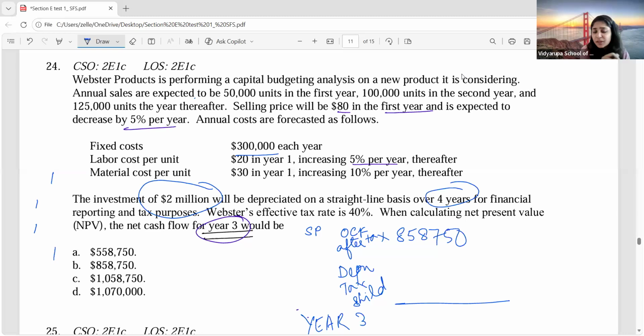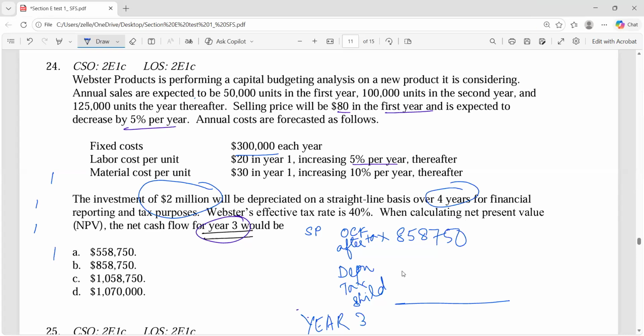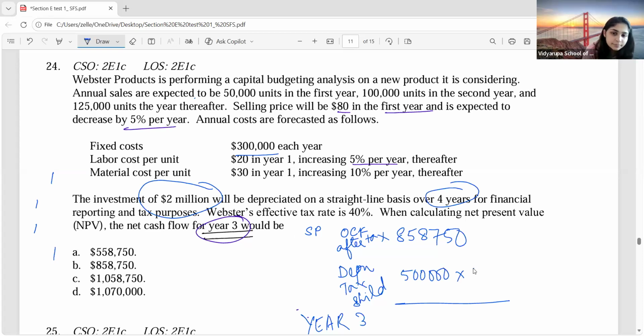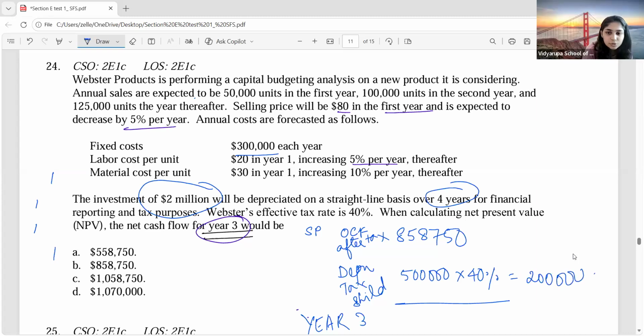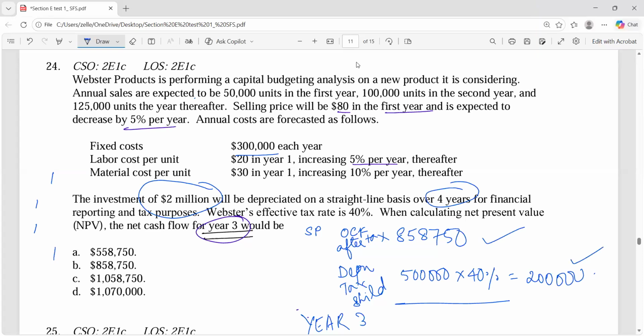Will you get this entire 5 lakhs as tax saving? No, ma'am. Only how much? What is the tax rate? 40%, which is 2 lakhs. Correct? So what is your total? 10 lakh 58,000. So which option? Option C.